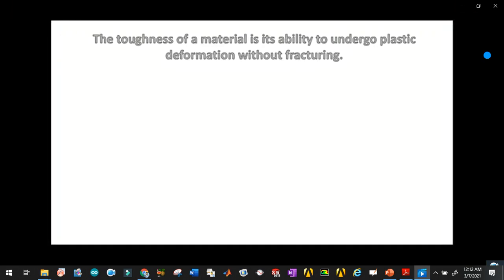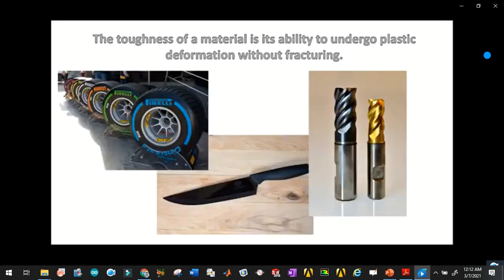Toughness of a material is its ability to absorb energy and undergo plastic deformation without fracturing. Examples of tough material include rubbers, ceramics, and metals or alloys.